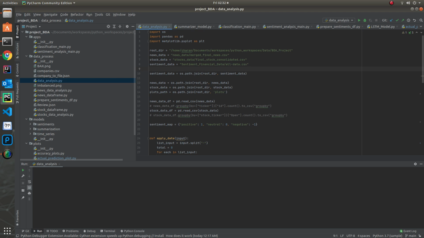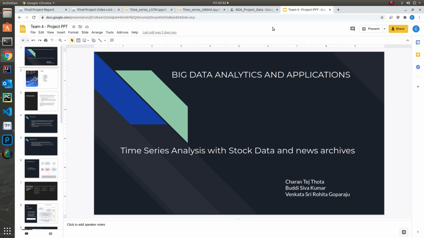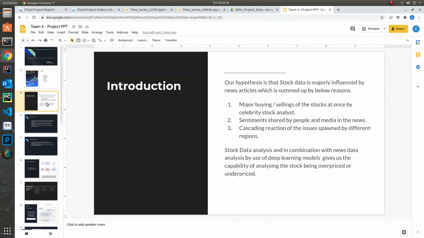So our project is about demonstrating the impact of news articles by news archives on the stocks, and how news archives and stocks would be impacting different ways of selling or buying the stock prices. From our research, from our hypothesis, we believe that there is a segment of change in the stock prices looking at the news data.